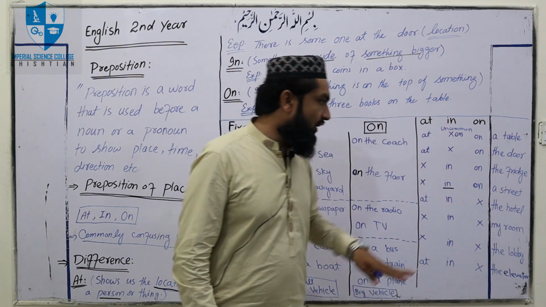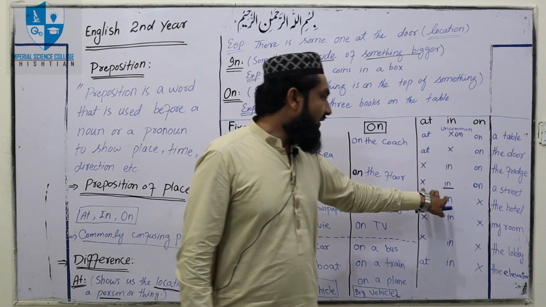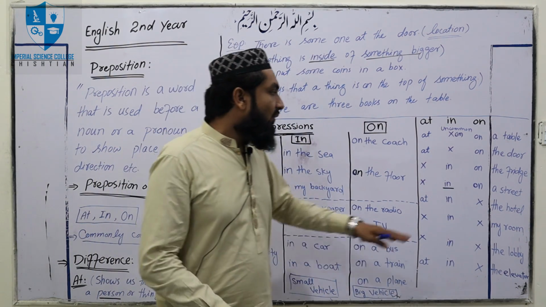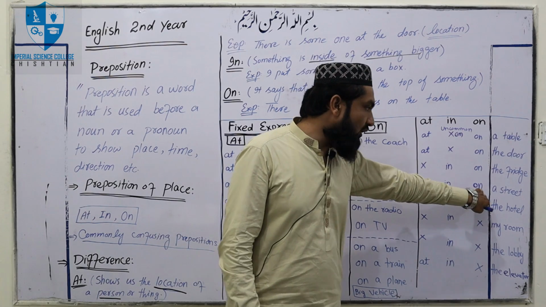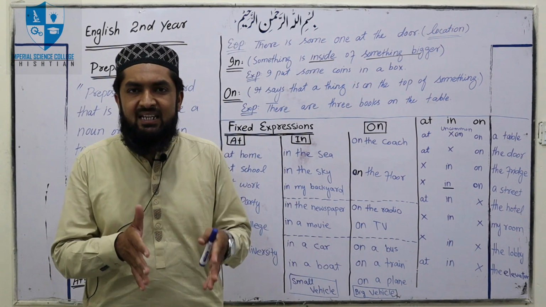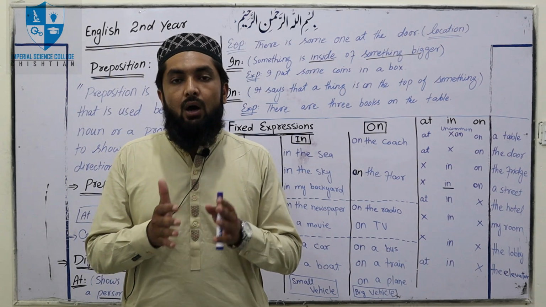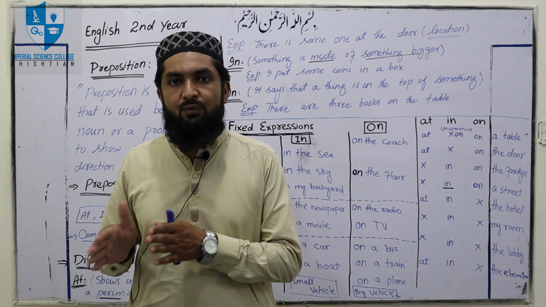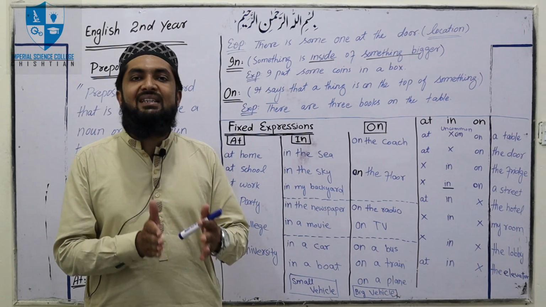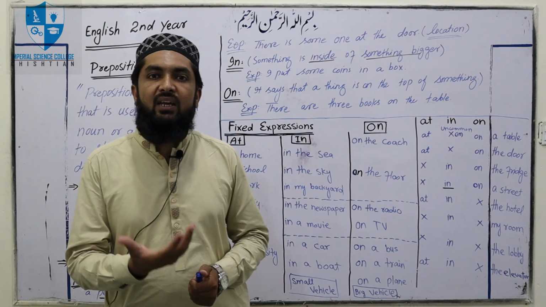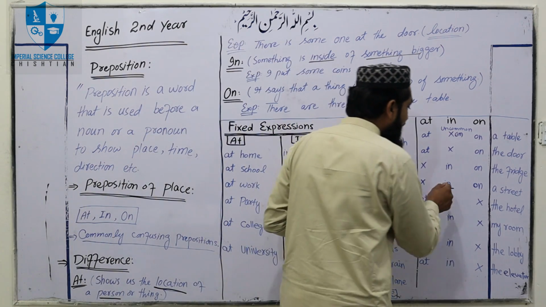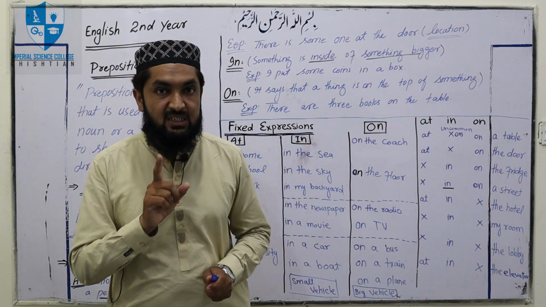And then a street. Here the preposition "at" is not used. We can't say "I'm at the street." We can use "on" when I say "I'm on the street." It means that I am walking on the pavement or on the sidewalk, which you call footpath. So when we use the preposition "on", it means that I am walking on the pavement or on the sidewalk.